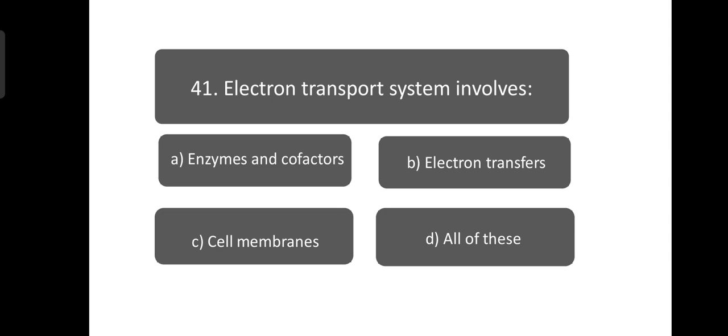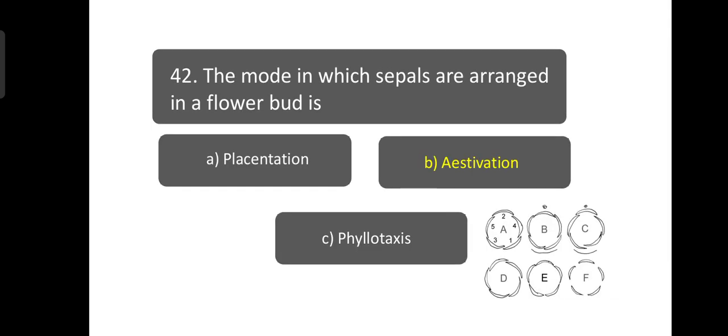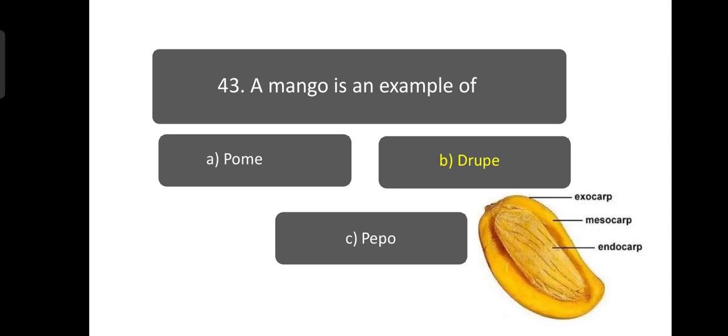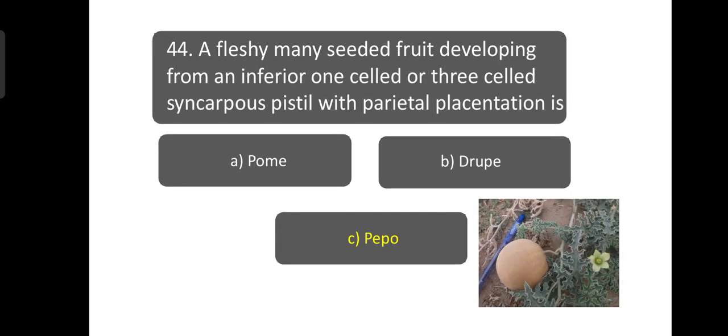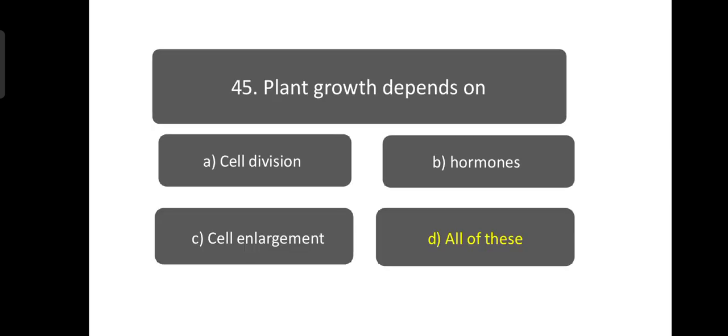Electron transport system involves all of these. The mode in which sepals are arranged in a flower bud is known as estivation. A mango is an example of drupe. A fleshy, many-seeded fruit developing from an inferior one-celled or three-celled syncarpous pistil with parietal placentation is known as pepo. This is the characteristic feature of Cucurbitaceae family. Plant growth depends on all of these. It depends on cell division, hormones, as well as on cell enlargement.